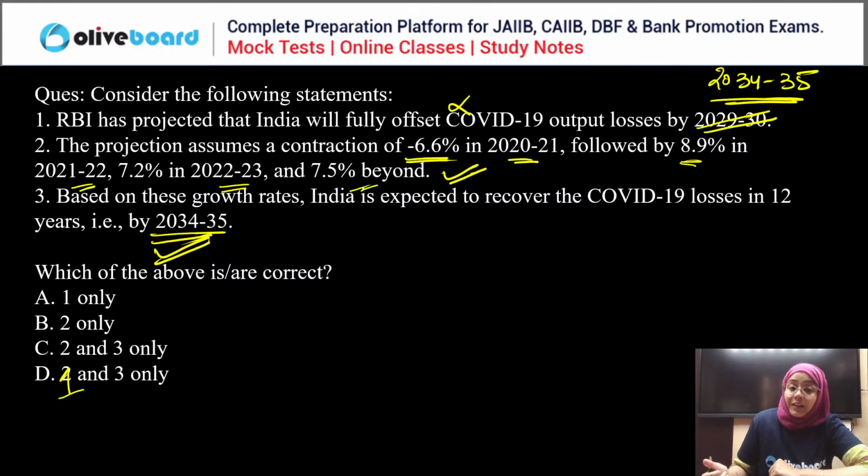So third is the correct statement. So second and third, these are the correct statements, and first is the wrong statement. So the correct answer is C. C is the correct answer, everyone.